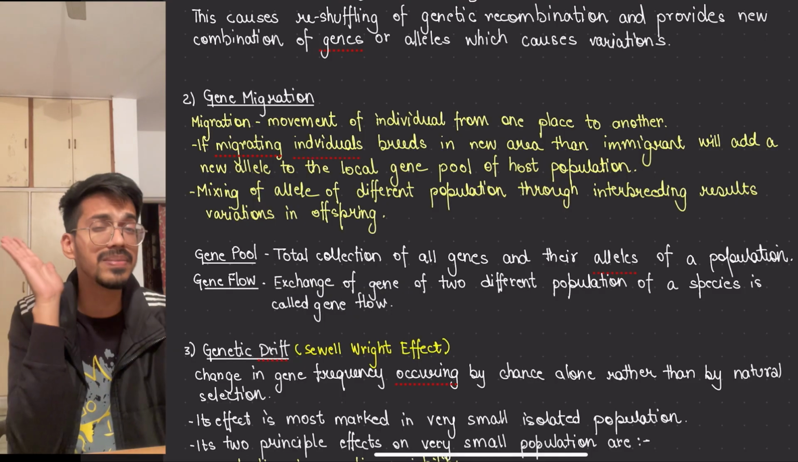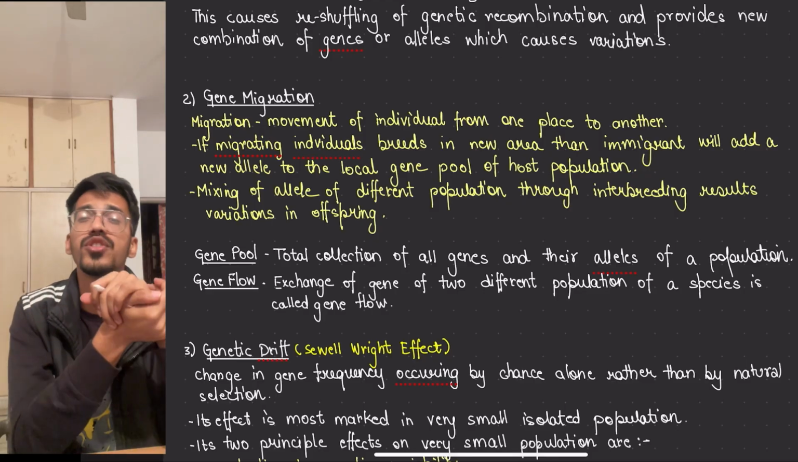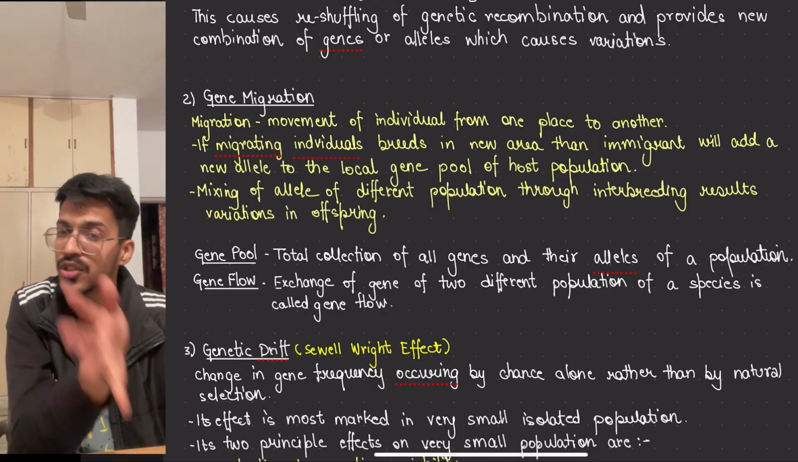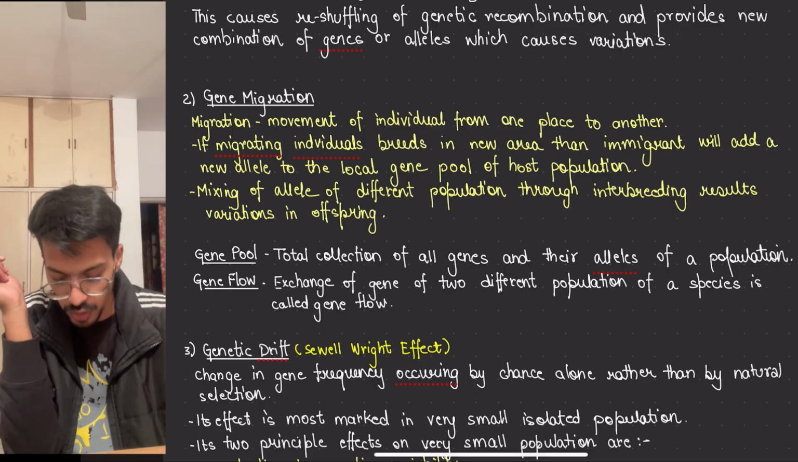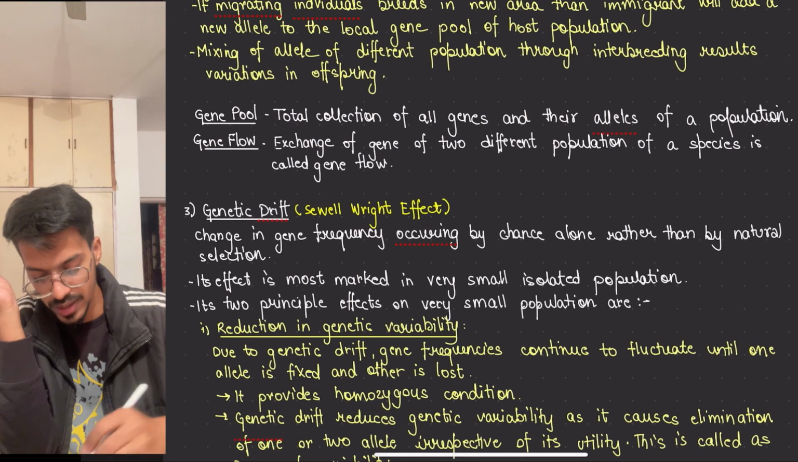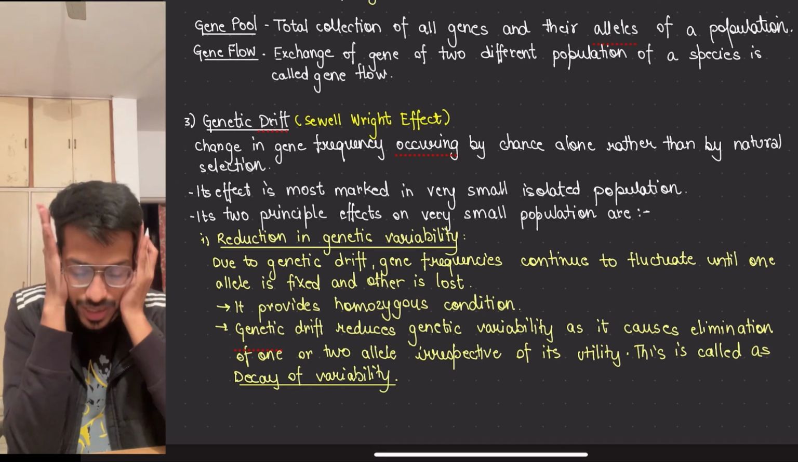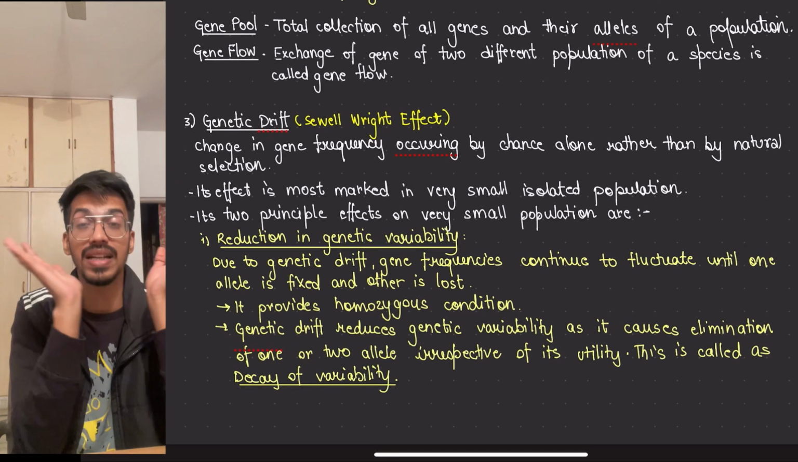For example, one population is of Europe, the other population is of China, and they are mating. So what are they doing? They are doing gene flow. Okay. Then comes genetic drift. What is genetic drift? It is called the Sewall-Wright effect.